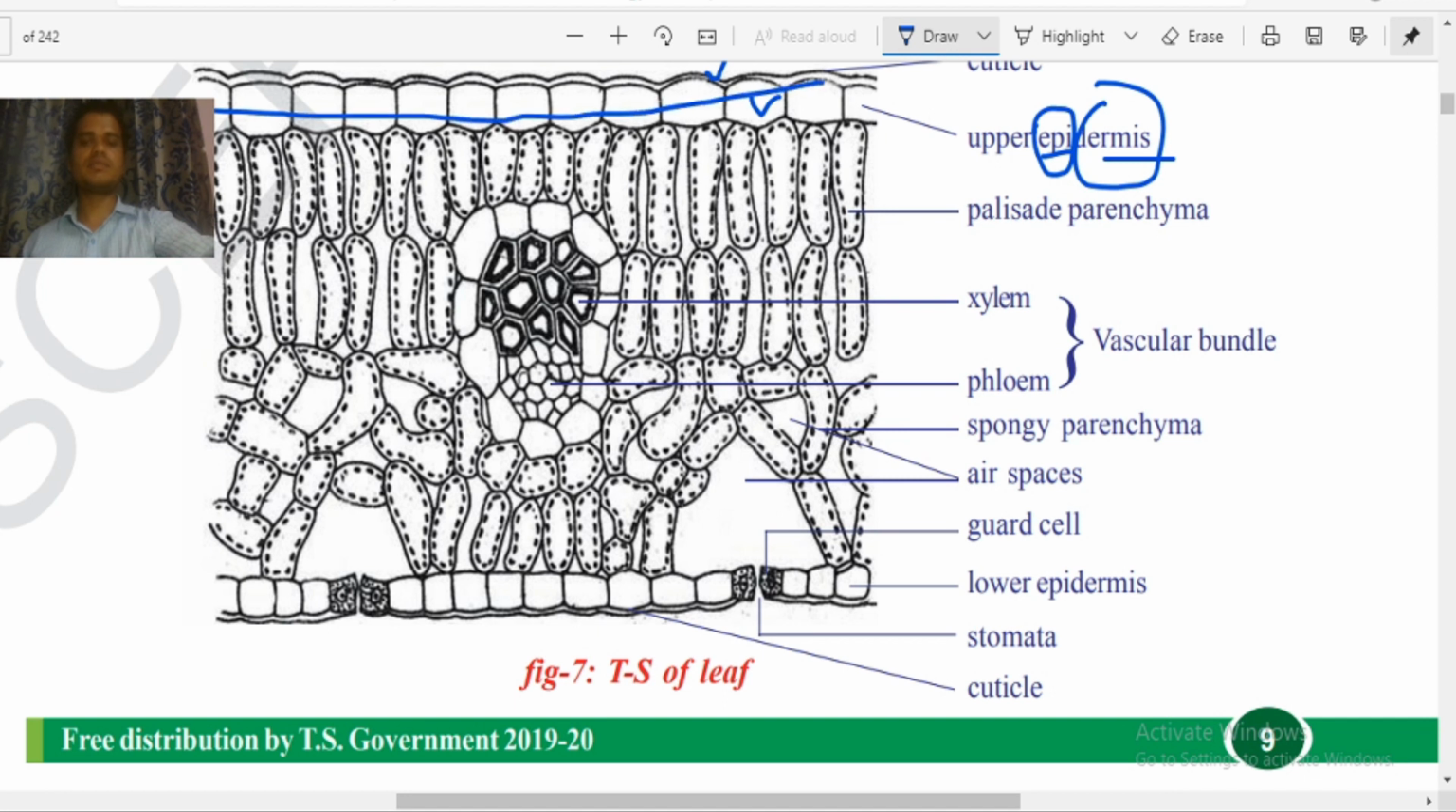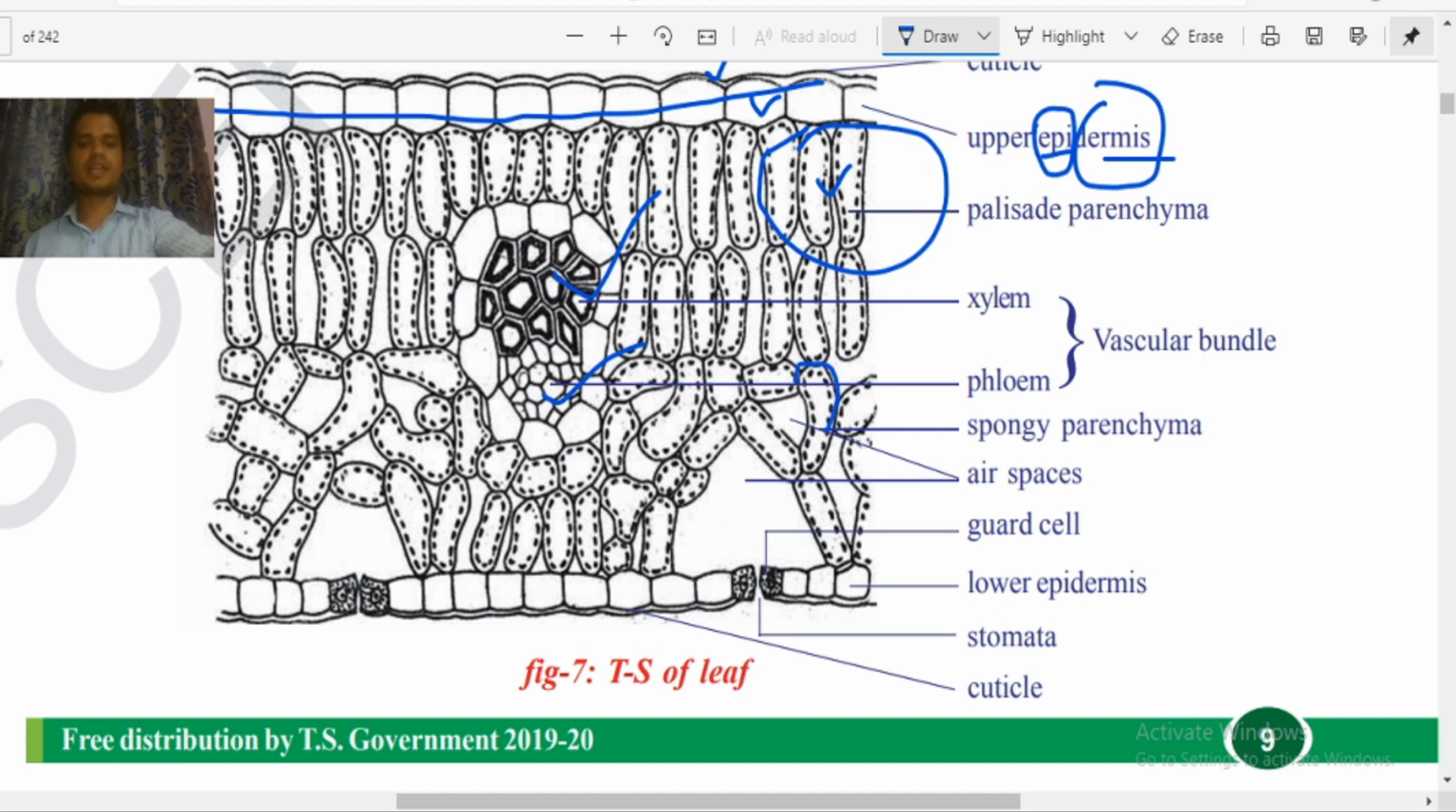This is called epidermis. Now this is palisade parenchyma. These palisade parenchyma are pillar like structures. That's why the upper layer of the leaf is very strong. They look like pillars. So if you see this type of cells, that is palisade parenchyma, and here this is xylem and this one is phloem.